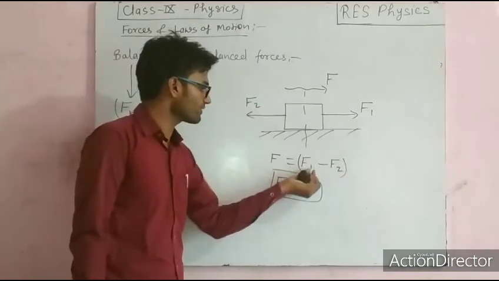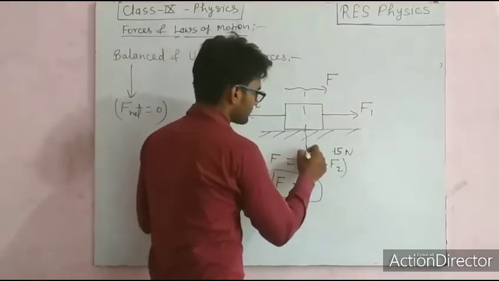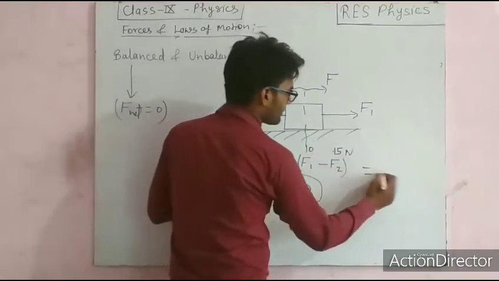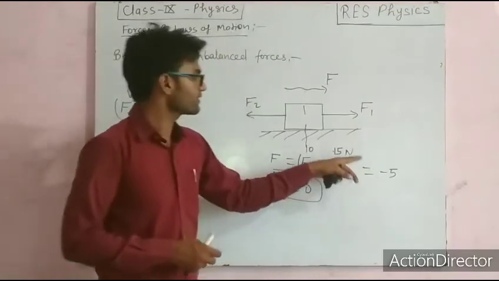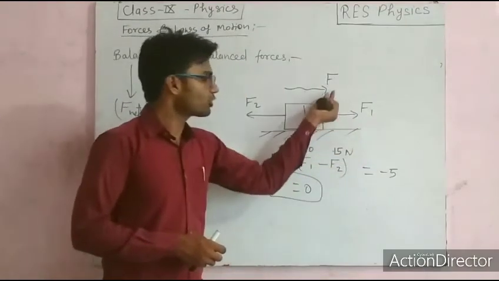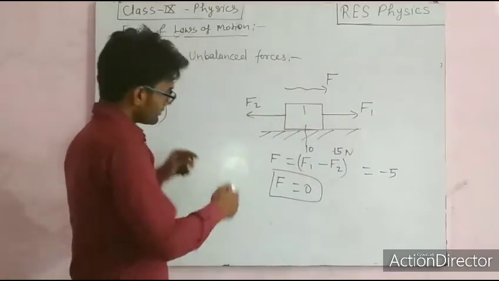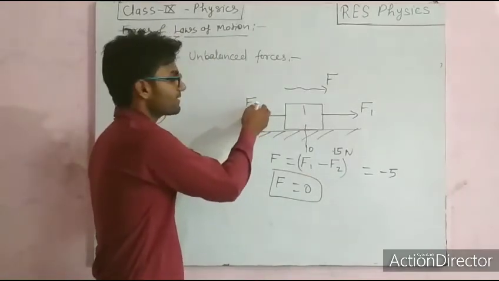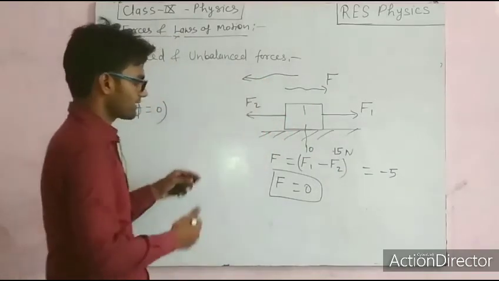Suppose F2 has a value of 15 Newton and F1 is 10 Newton. So the value will be minus 5 Newton. This negative sign means the direction is opposite to the assumed one, right? So if this force is greater, the direction of motion will be this one, correct?